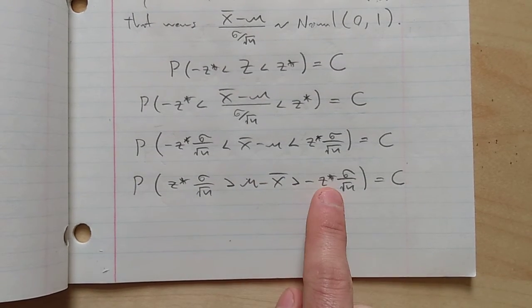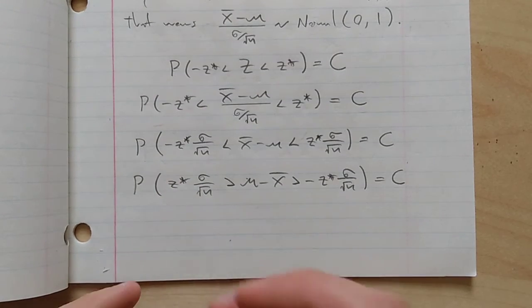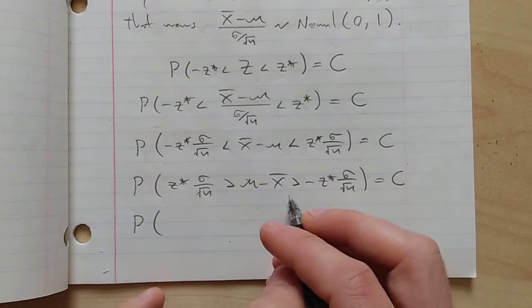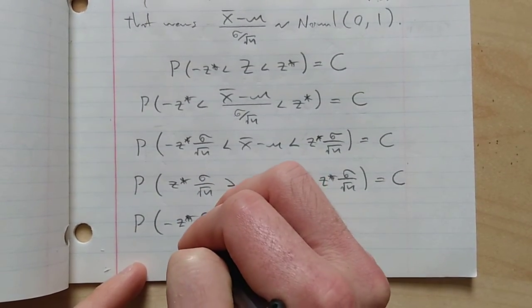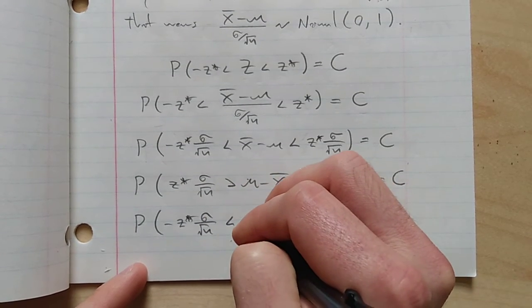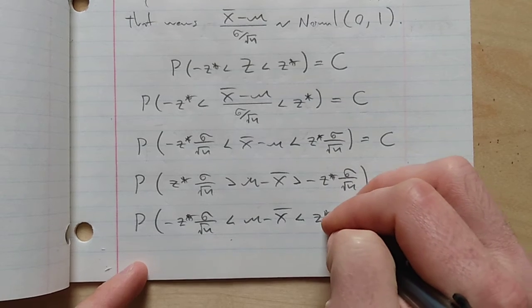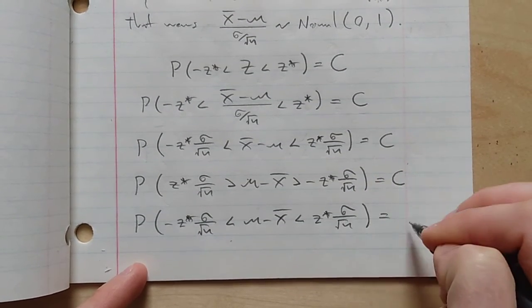It's bigger than this one and smaller than that one. So I'm just going to write it the other way around. Maybe I won't do it in place because that'll confuse people. But this is the same thing as this. Mu minus x bar is less than z star sigma over root n.